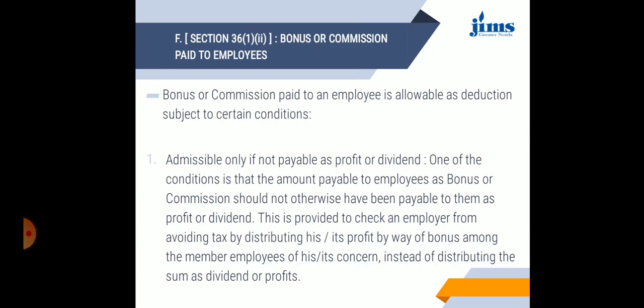This is provided to check an employer from avoiding tax by distributing profit by way of bonus among employees instead of distributing the sum as dividend or profit. So any bonus or commission to be paid to the employees is a part of special deduction.